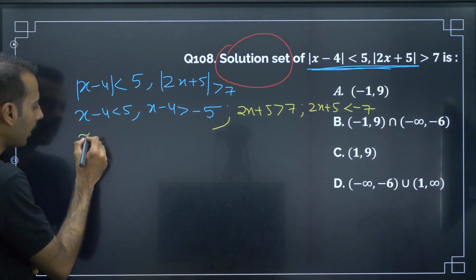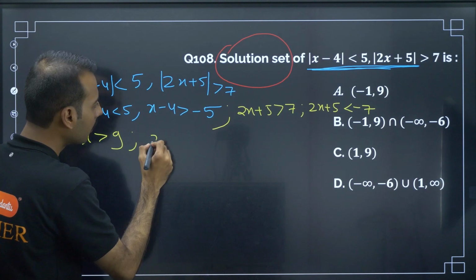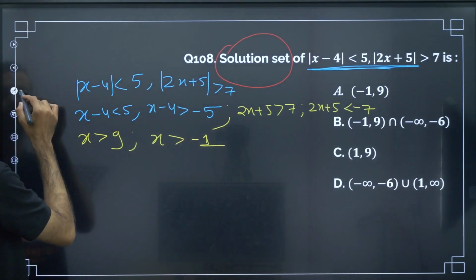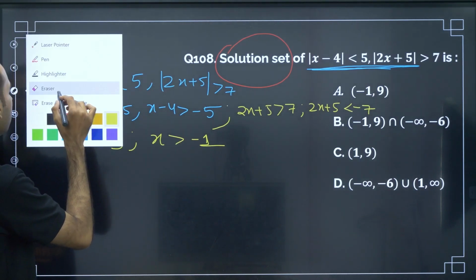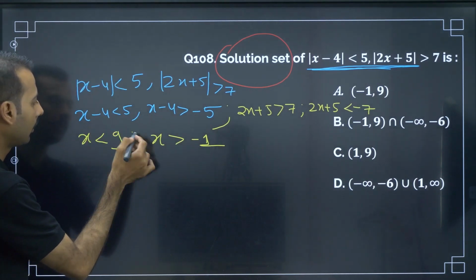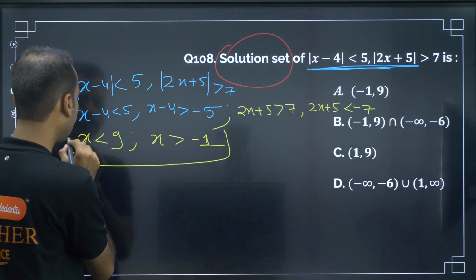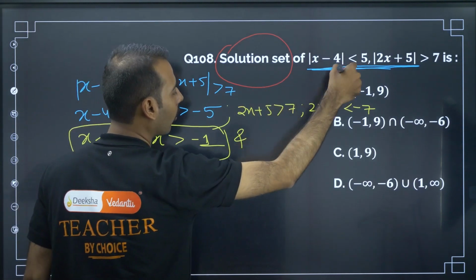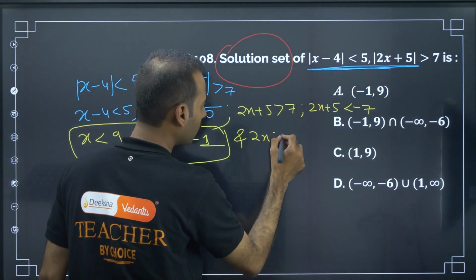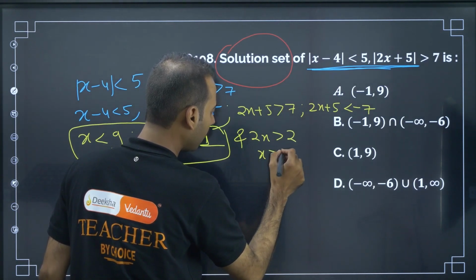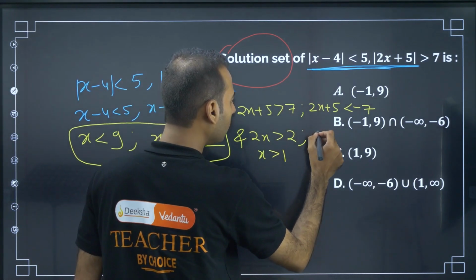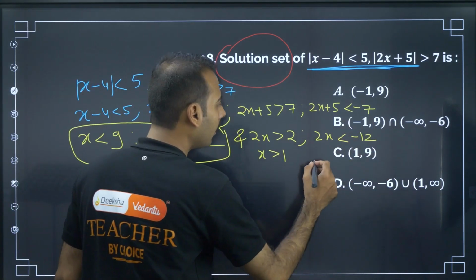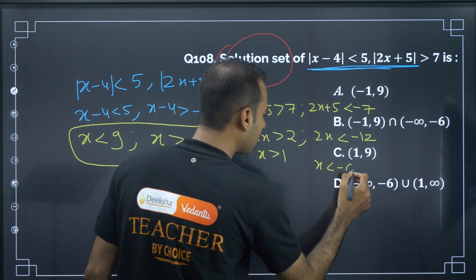So if I solve this, x is less than 9. If I solve this, x is greater than minus 1. This is one set for one equation, and what about the other? Because they have put a comma, next story. 2x should be greater than 2, x is greater than 1. Next, 2x is less than minus 12, x is less than minus 6.